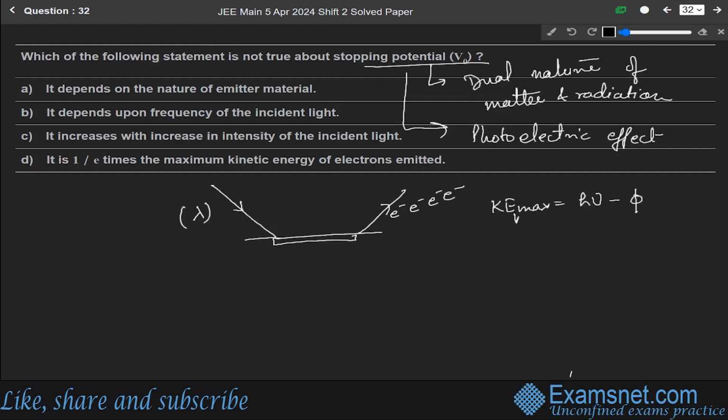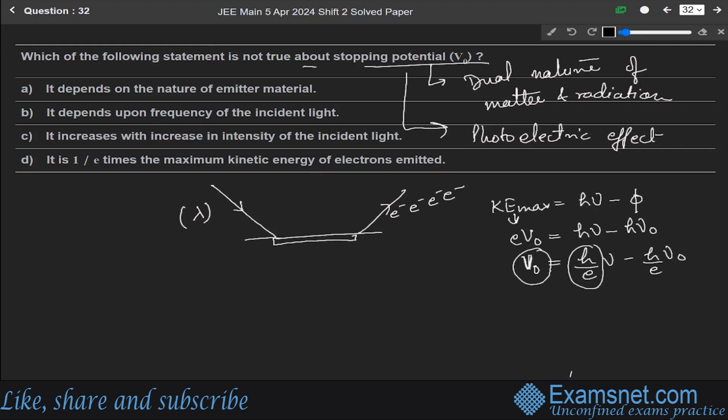We write this maximum kinetic energy as eV naught. So it equals h nu minus phi, where nu is the frequency, and we write phi as h nu naught, where nu naught is called the threshold frequency. So we write this stopping potential V naught as h over e times nu minus h over e times nu naught. This h over e is the slope for the photoelectric effect, and V naught is the stopping potential.